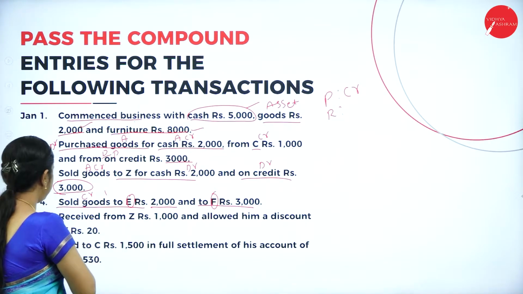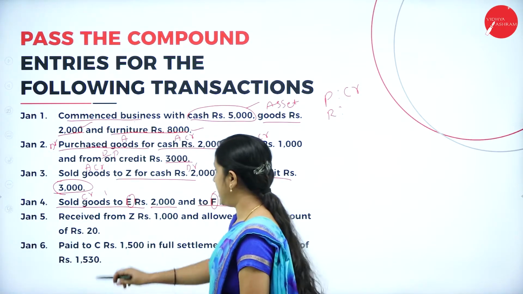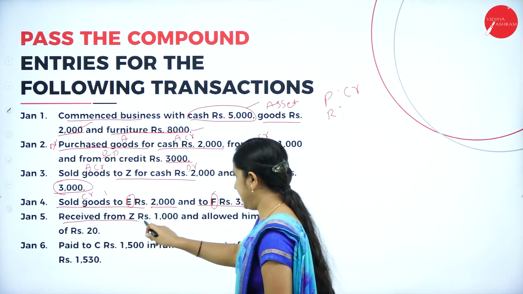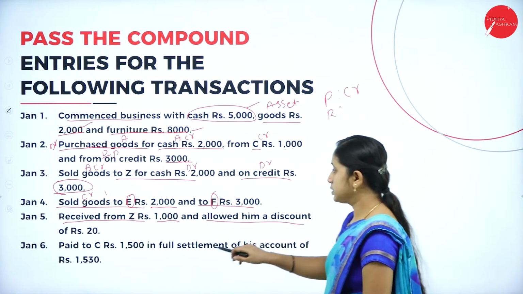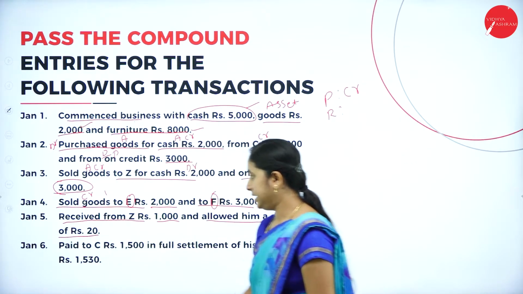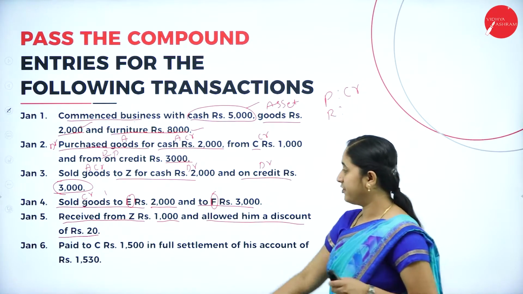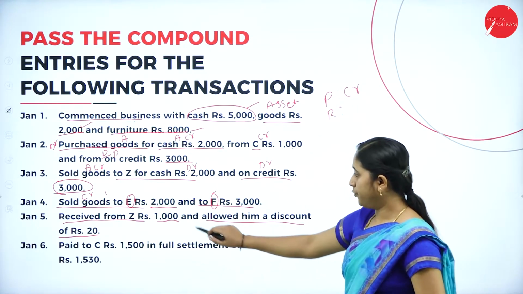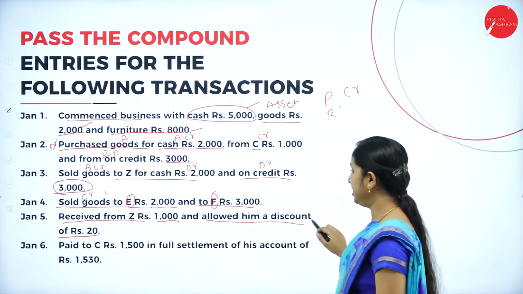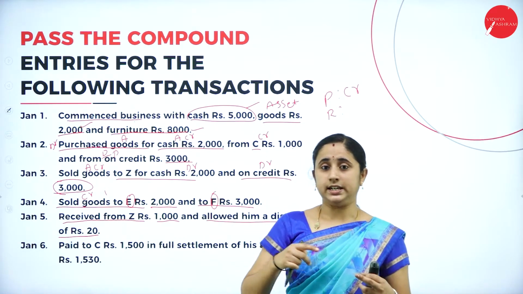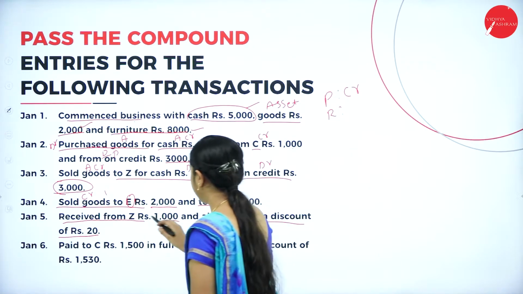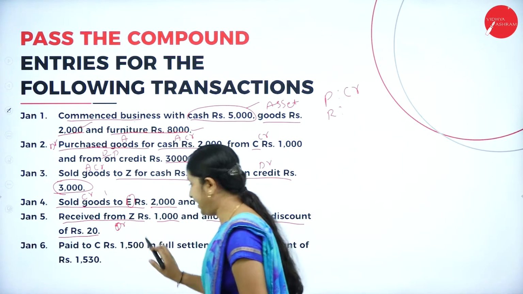Next, 5th Jan, received from Z rupees 1000 and allowed him a discount of rupees 20. That means you are receiving from Z rupees 1000 and you allowed him a discount of rupees 20. You are receiving cash, which is an asset. So, cash is an asset, debit the cash.